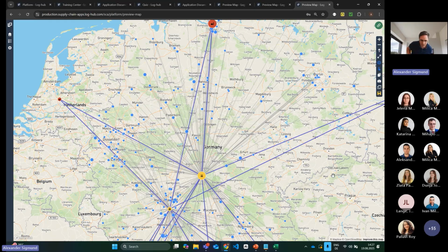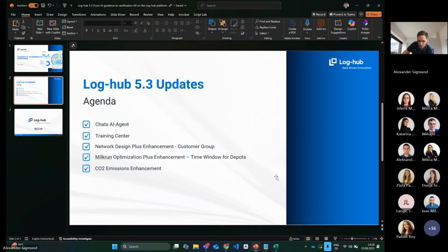Again, the use case behind is mainly if you want to make sure that all locations from one customer are served actually from one warehouse. And then you have now the possibility to model this one. Okay, perfect. Are there maybe any additional questions, Jelena, that I should take up, or can we continue? No, at the moment not. Yeah, we can continue. Okay, great.